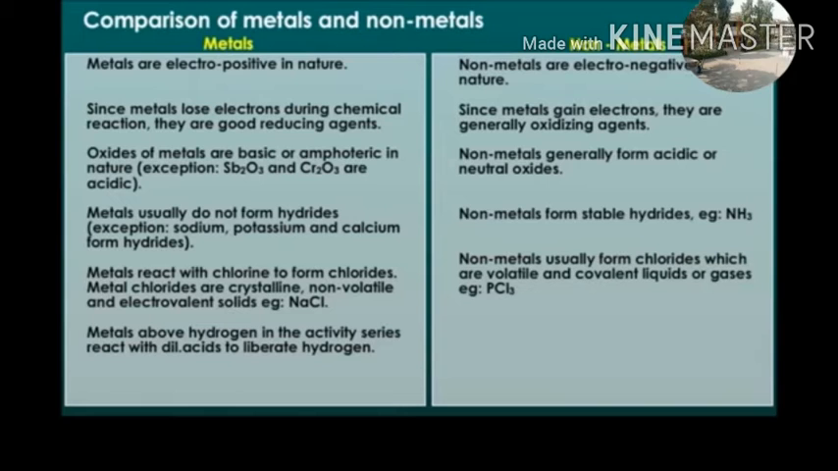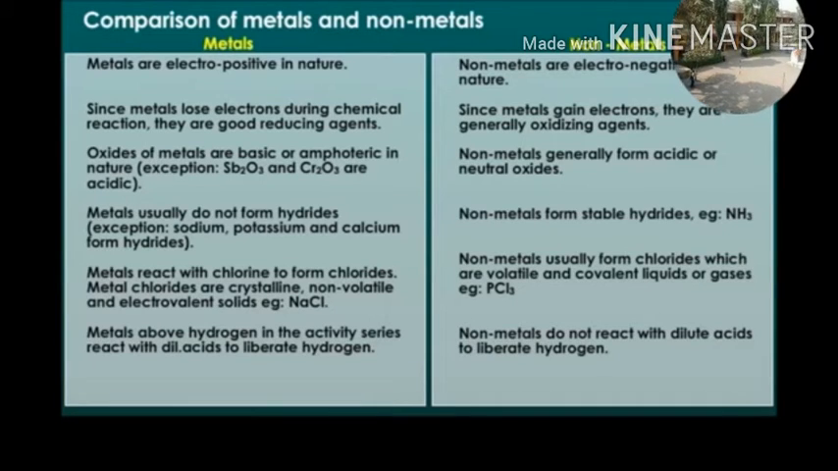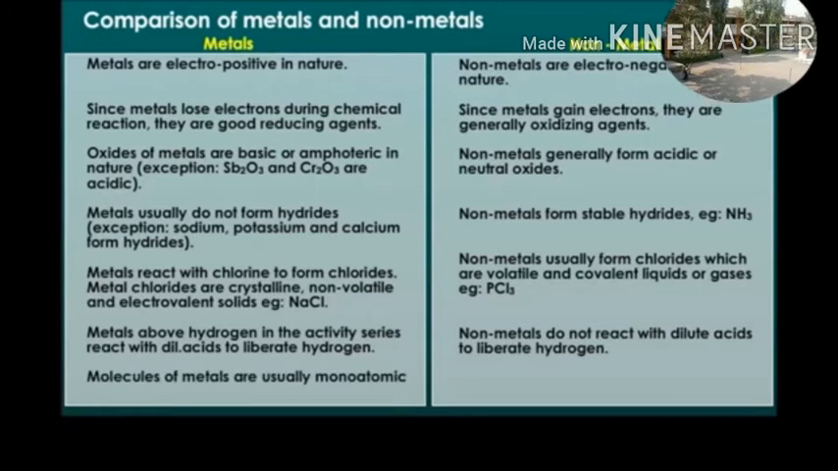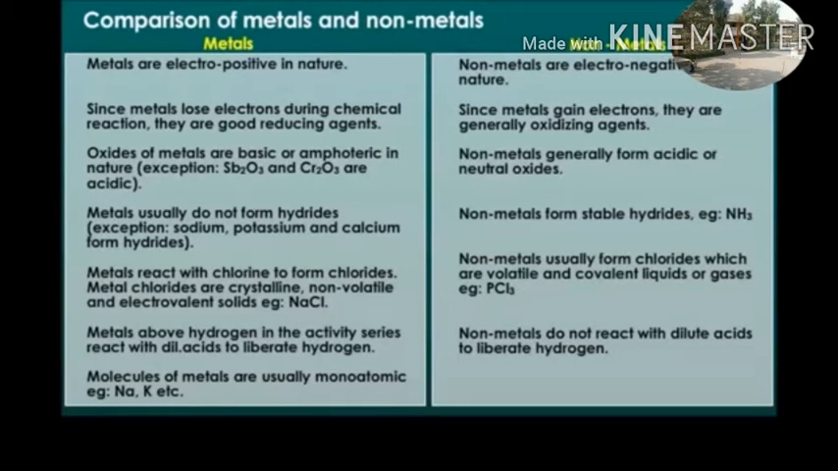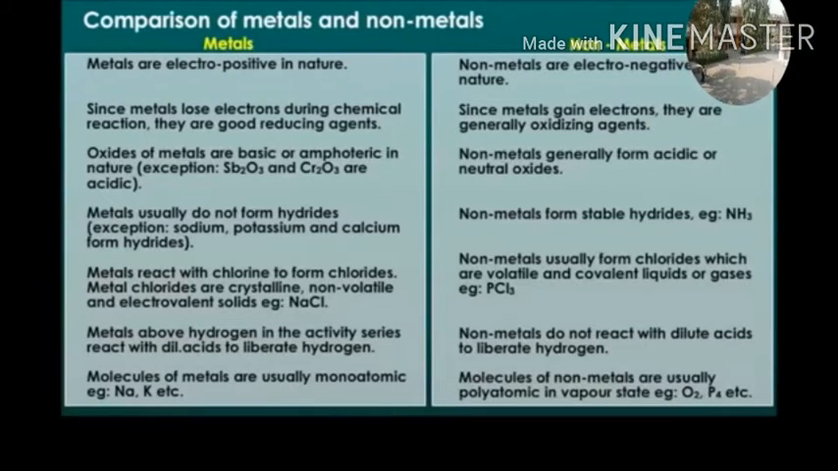Metals above hydrogen in the activity series react with dilute acids to liberate hydrogen. Non-metals do not react with dilute acids to liberate hydrogen. Molecules of metals are usually monoatomic. Example: sodium Na, potassium K, etc. Molecules of non-metals are usually polyatomic in vapor state. Example: oxygen O2, phosphorus P4, etc.